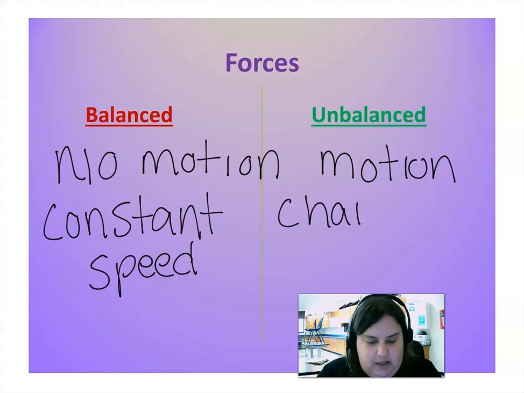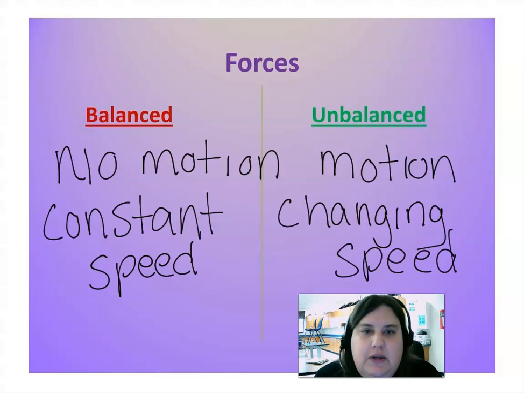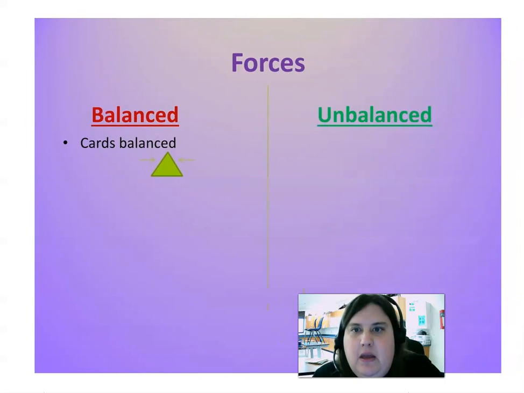Okay, unbalanced is going to show motion or changing speed. So anytime I have a motion that is not constant and I have a speed that is changing, I'm going to have an unbalanced force. So let's look at some examples.